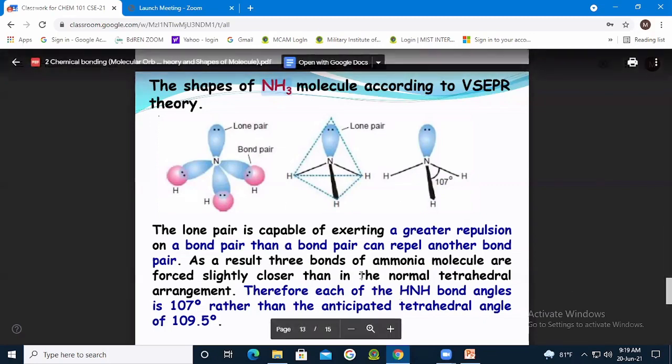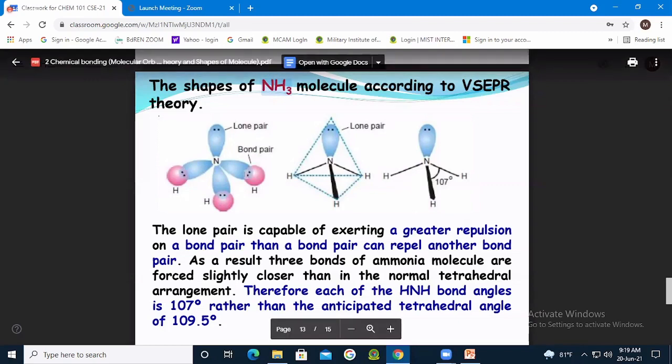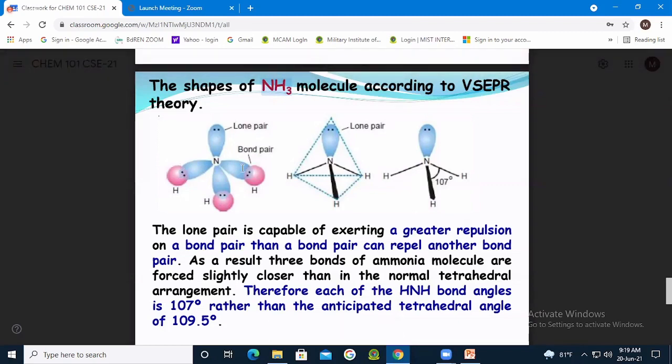In case of sp3, the distinguished shape is tetrahedral, so on three sides there will be hydrogen, and on another side in the tetrahedral shape there will be the lone pair, right?